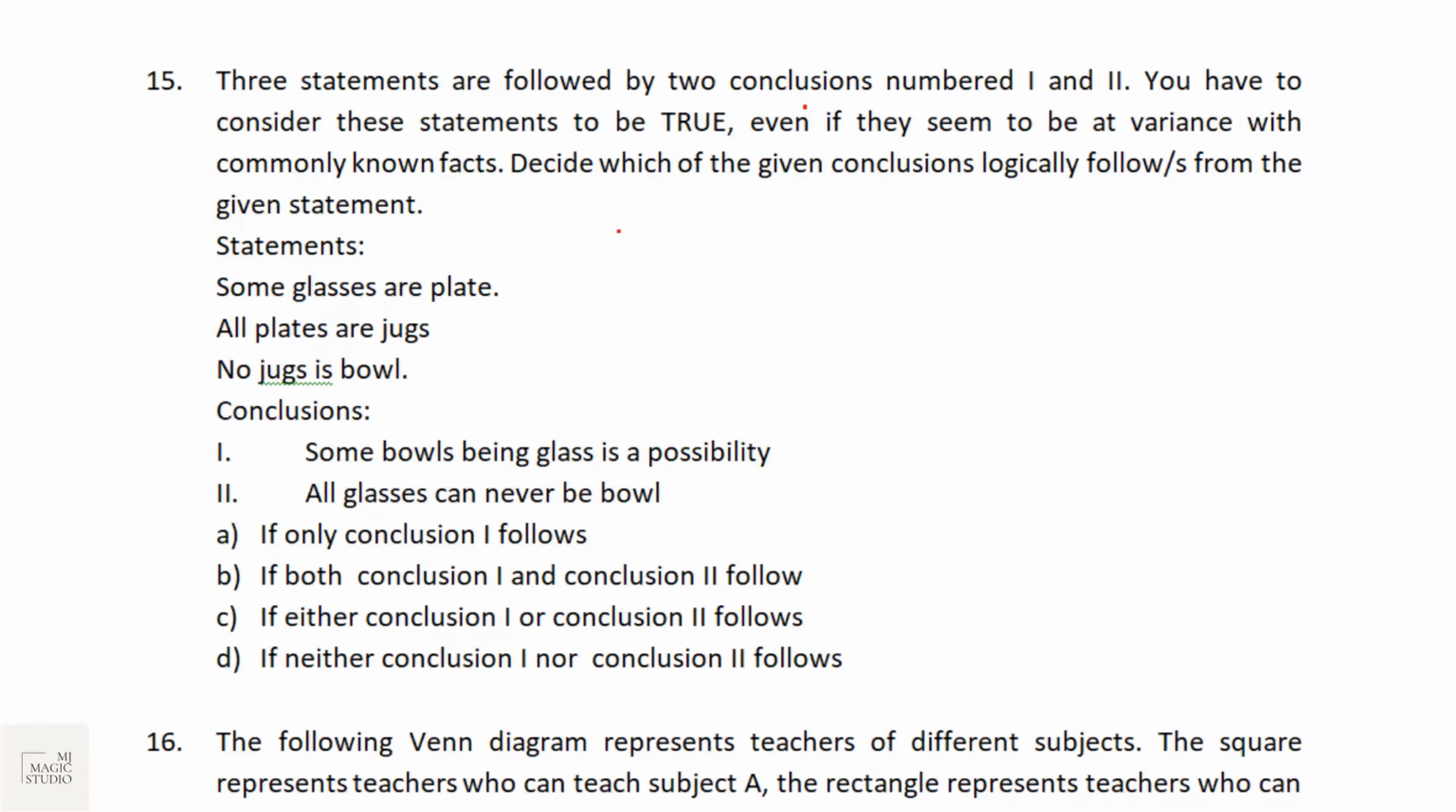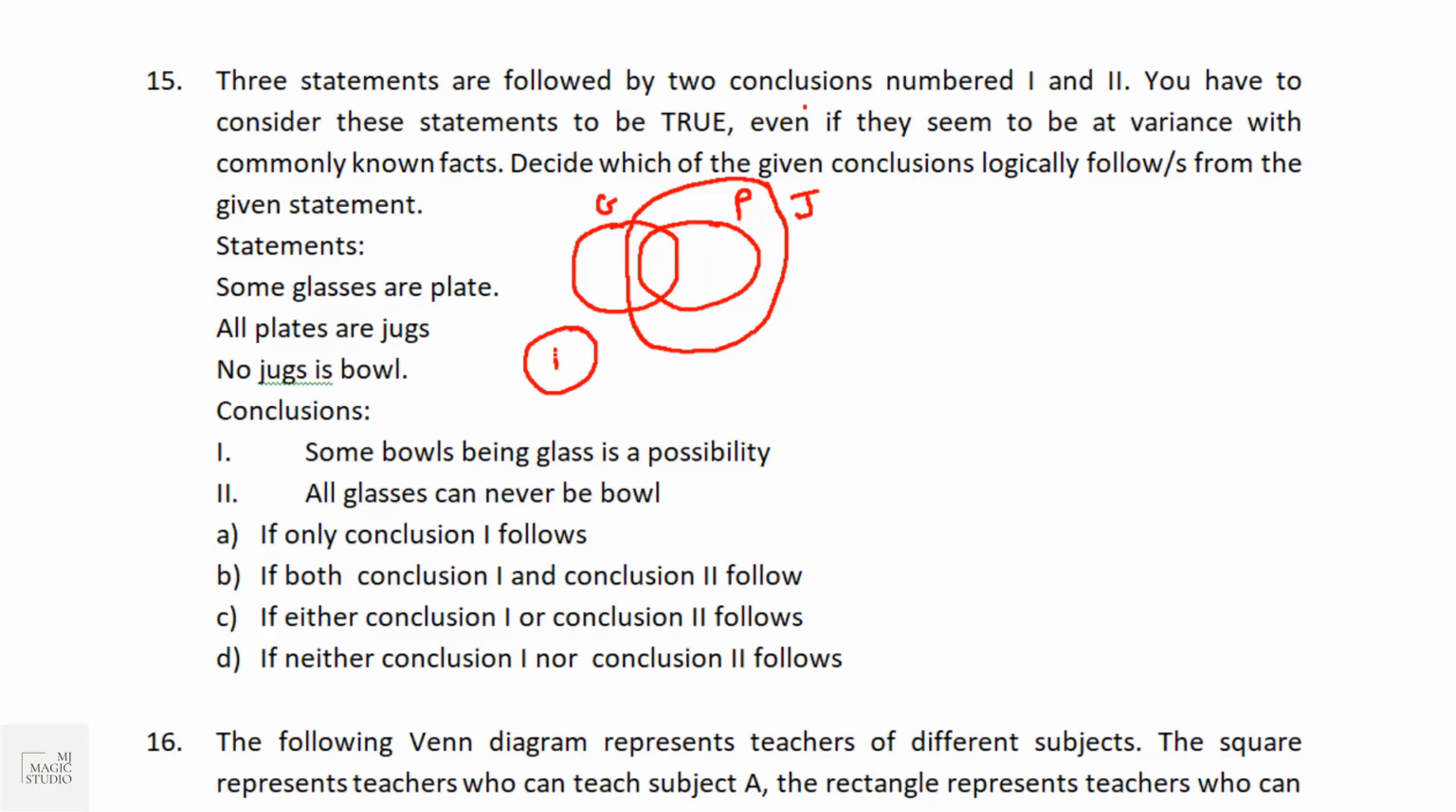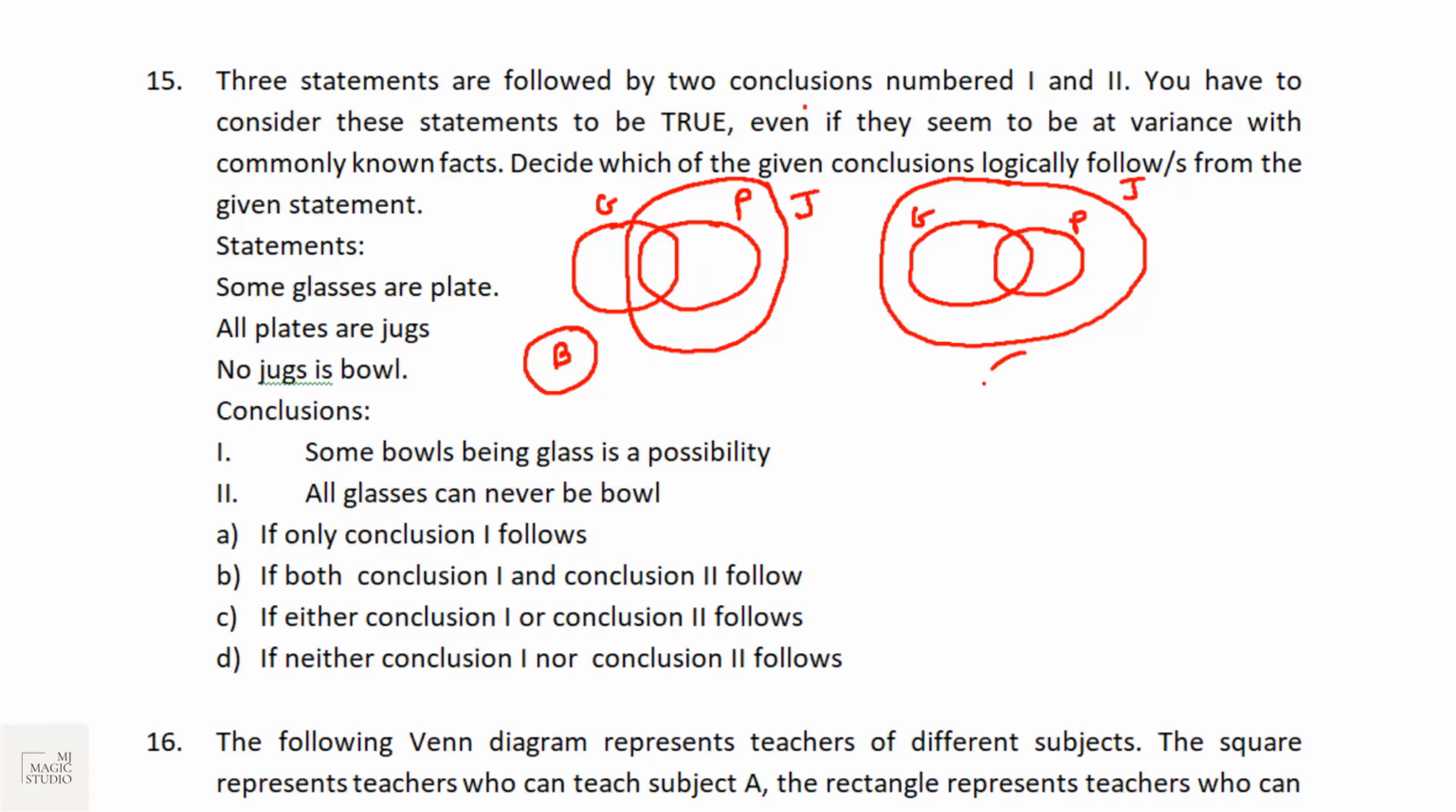Some glasses are plates. All plates are jugs. So plates should be inside this jug. No jug is a bowl. We can also have it like this: some glasses are plates, all plates are jugs, and no jug is a bowl.